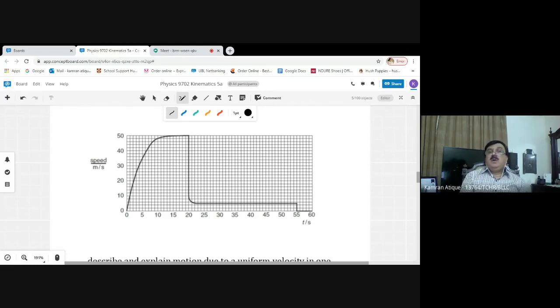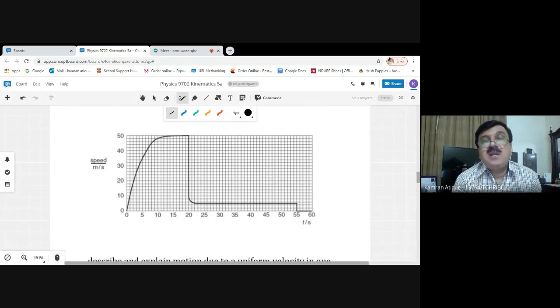Now, air resistance needs to be subtracted from the value of 833 newtons, which is the weight of the body in the downward direction. It means the resultant force is decreased. So according to F equals ma, if the resultant force decreases, then with constant mass, acceleration will also decrease. And we know from our O-level syllabus that a decreasing gradient on a speed-time graph shows decreasing acceleration.